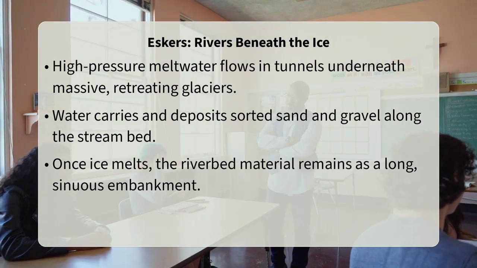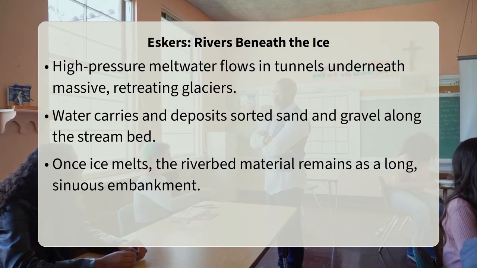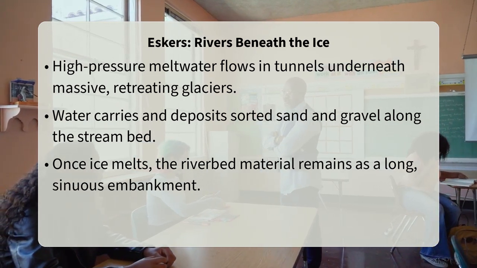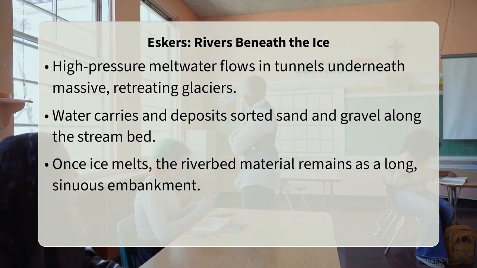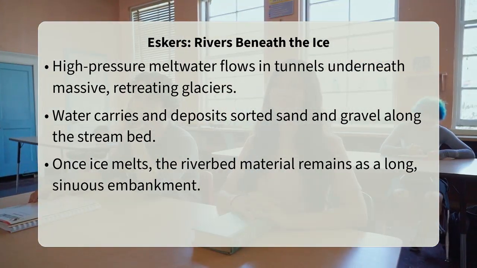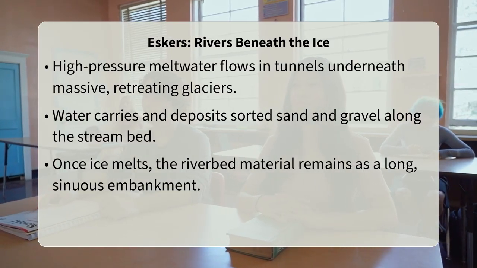Because it was deposited by flowing water, the sediments in an esker are typically well sorted and stratified, meaning they are laid down in distinct layers. They often appear as long, narrow embankments, sometimes extending for many miles across the landscape.